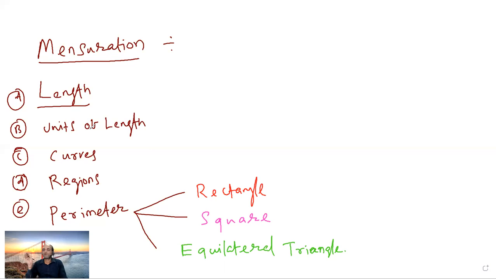Suppose you have a home and you want to paint one wall in your favorite color. How much color is required, and what would be the cost of labor to paint the wall? Those things will be determined by this part of mathematics known as mensuration. Okay, very good, my dear friends.